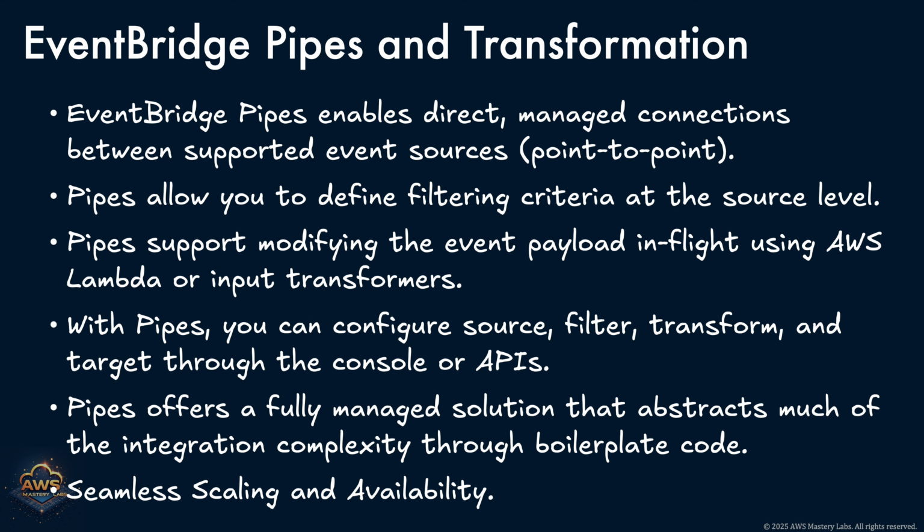Amazon EventBridge Pipes introduces a new, streamlined way to connect event producers and consumers with minimal effort and no custom glue code. Pipes simplify the process of building point-to-point event-driven integrations by abstracting away the heavy lifting typically involved in filtering, transforming, and routing events.